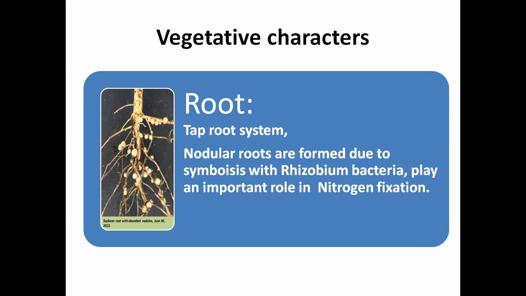So these Fabaceae plants are most important in nitrogen fixation. It is one of the natural nitrogen fixation methods. It is also called biological nitrogen fixation.